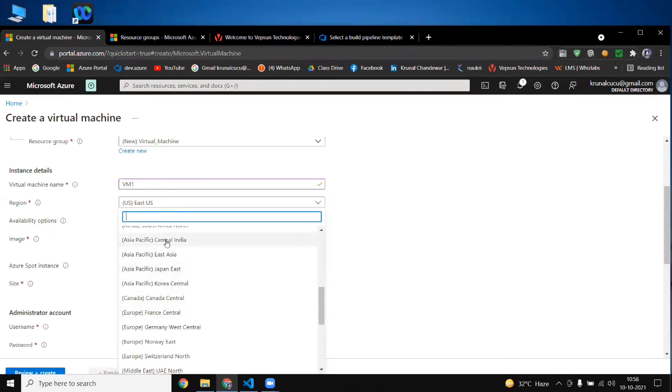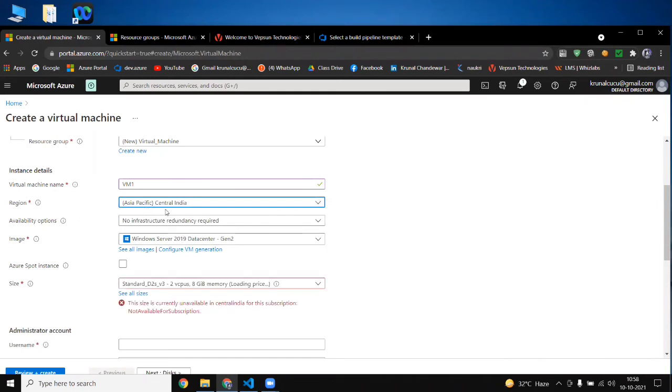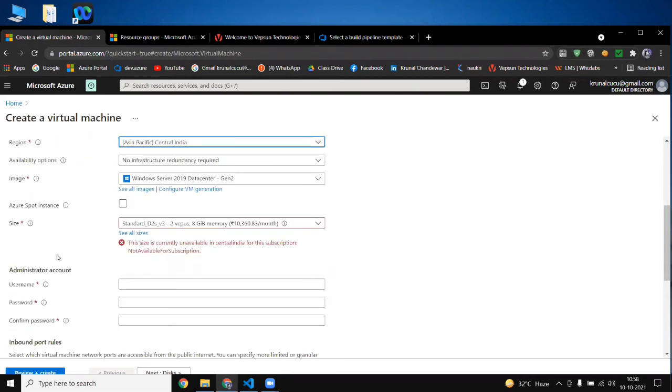Where is India? This one. Asia Pacific Central India. We are nearer to this region, so I'm selecting this one here. And whatever cost Azure will charge you will depend on your region and your image also. After that, the availability option. We will discuss this availability option in our next virtual machine or in our project time, not now.